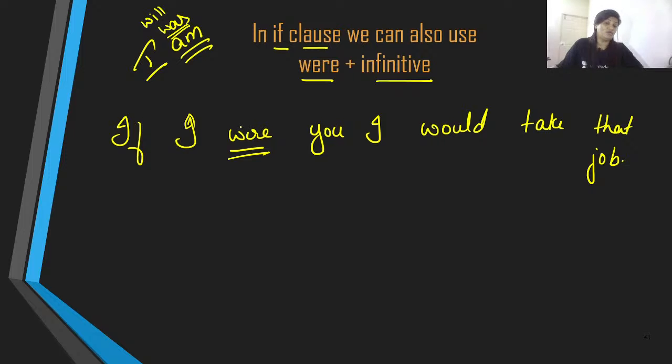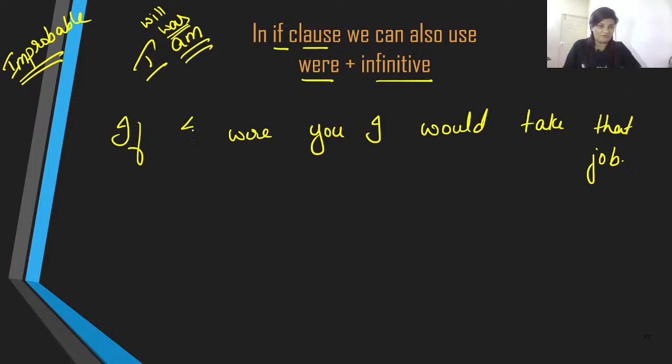But we really don't use were, but we do use were in this particular situation, that is in second conditional or improbable conditional. We do use were because we are referring to an imaginary situation, a hypothetical situation. Therefore, using were over here is grammatically correct.